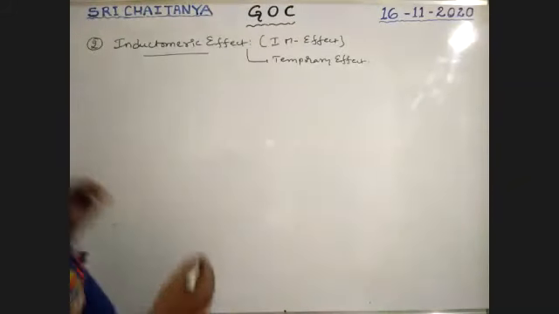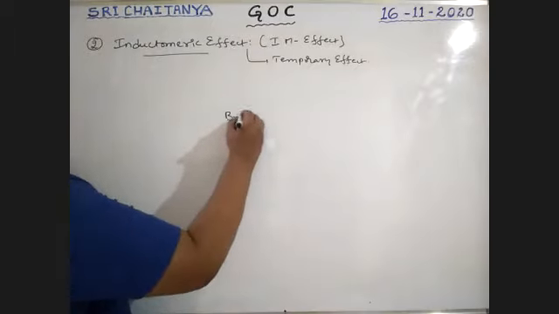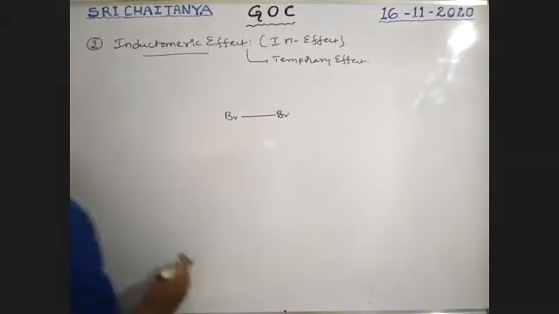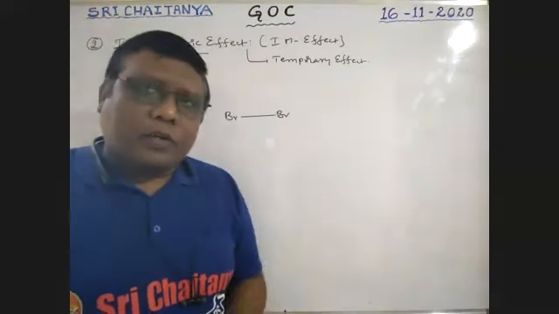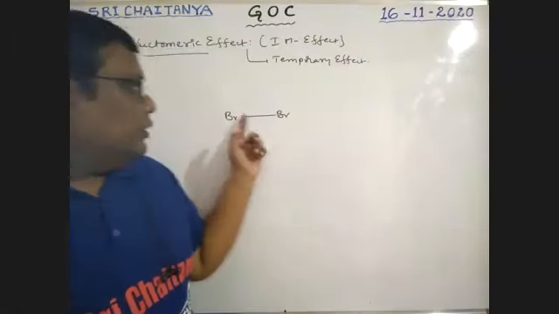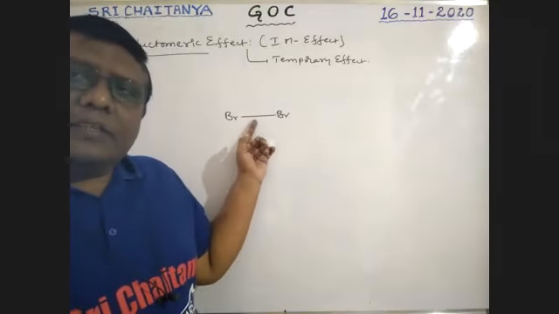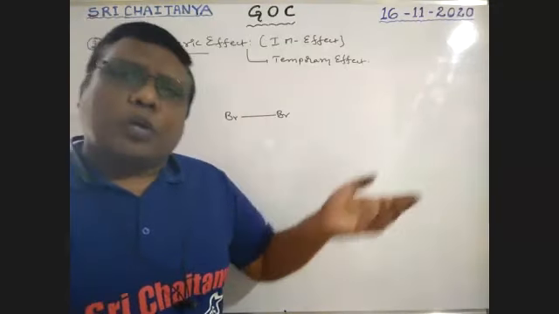Boys, tell me. There is a Br2 molecule. Both the bromines have the same electronegativity. Now, inductive effect means this bond pair moves towards which bromine?